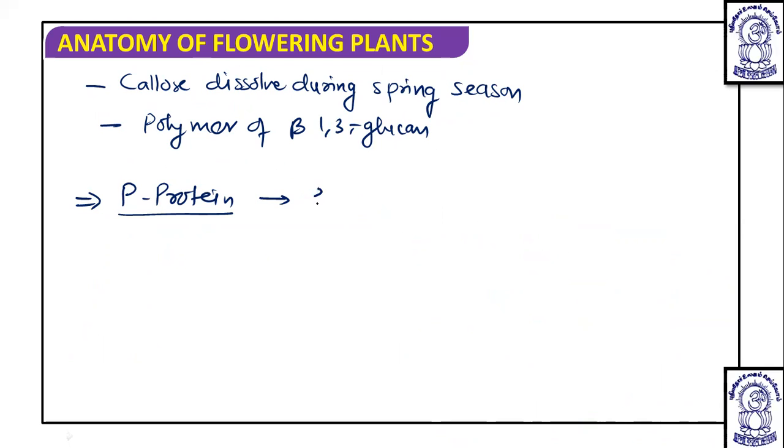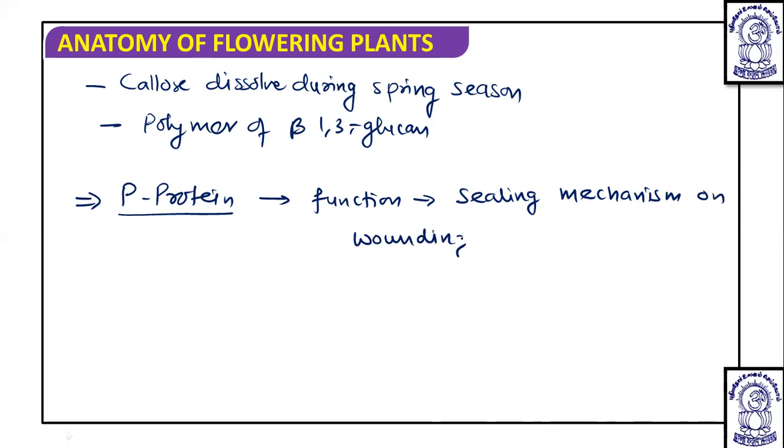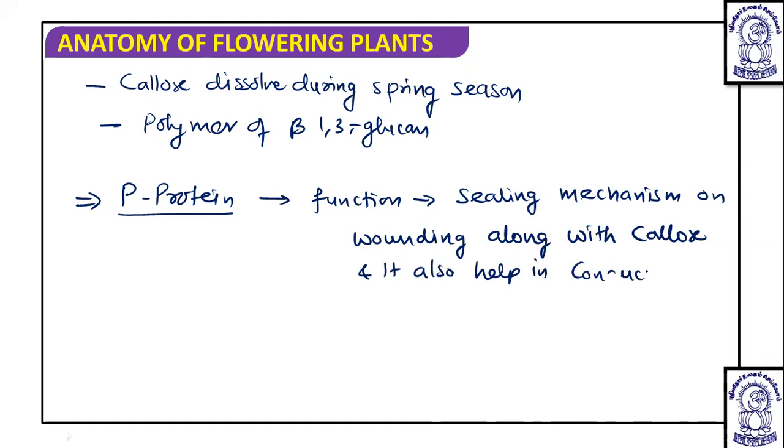Their function is a sealing mechanism on wounding along with callose, and they also help in the conduction of food.